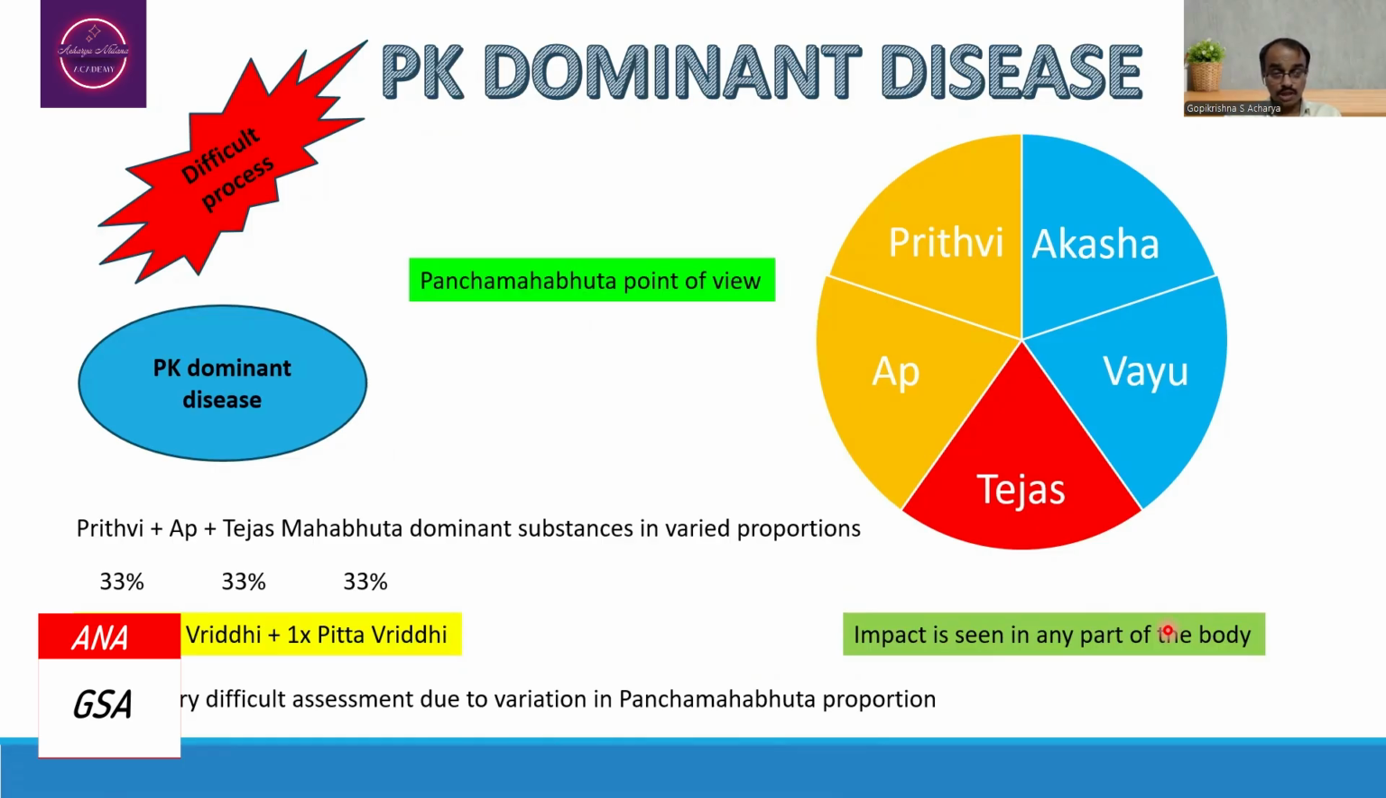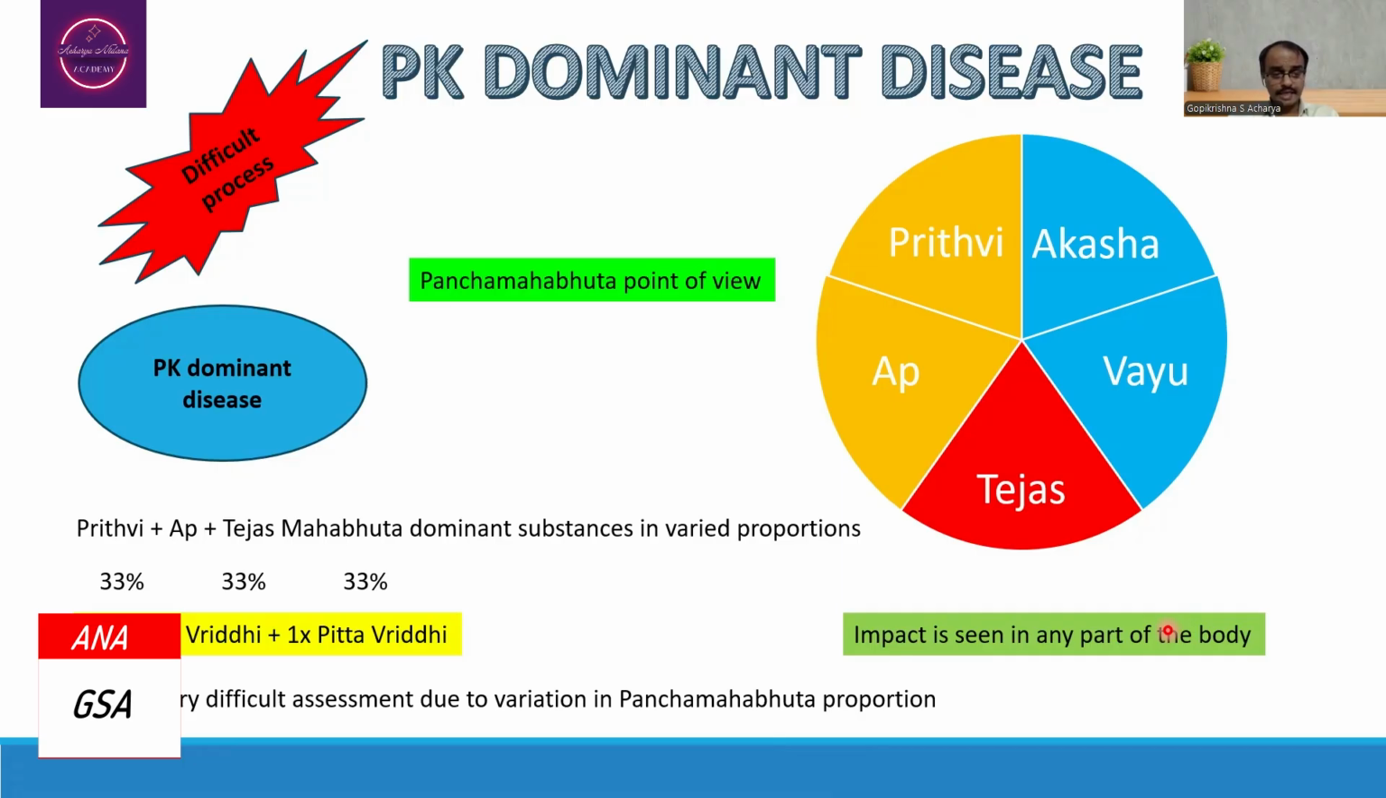When you think about the Pancha Mahabhuta point of view, Pitta is considered to be having the dominance of Tejo Mahabhuta and Kapha dosha is having the dominance of Prithvi and Ap Mahabhuta. So that means when the person is exposed to the etiological factors which are responsible for the increase of Prithvi, Ap and Tejo Mahabhuta, there will be the vitiation of Pitta and Kapha dosha.